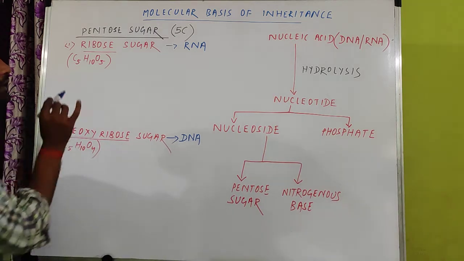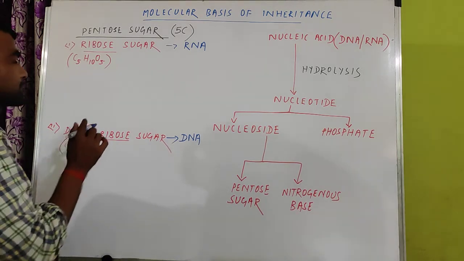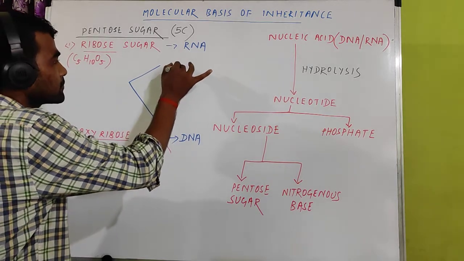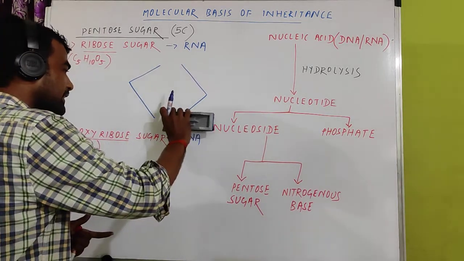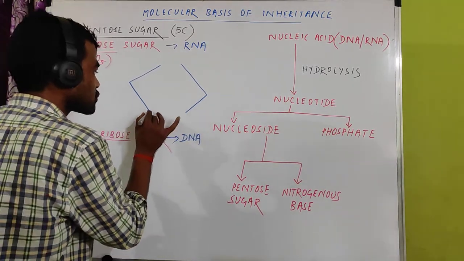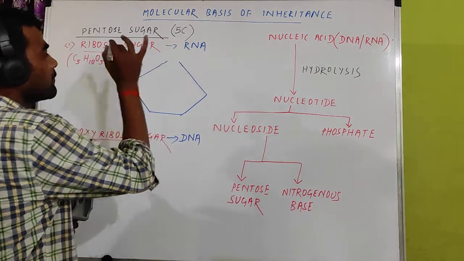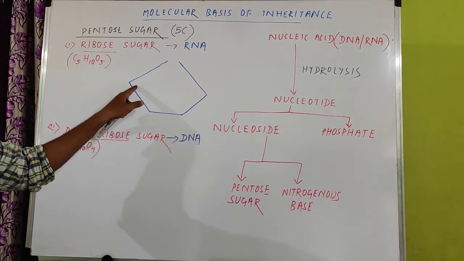For the structure of ribose sugar, first you have to make a 5-sided ring. This is the ring, the cyclic structure. 5 angles are there: 1, 2, 3, 4, 5.